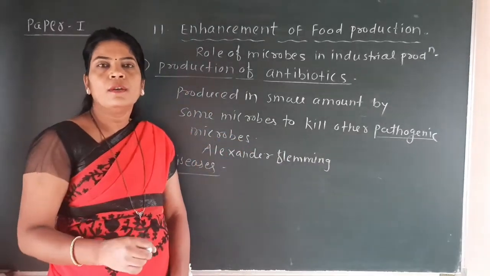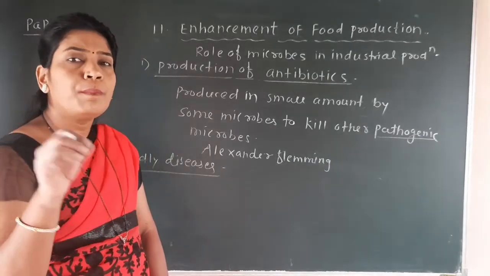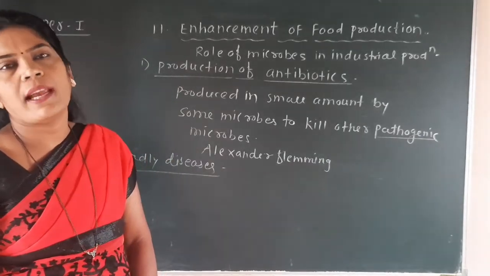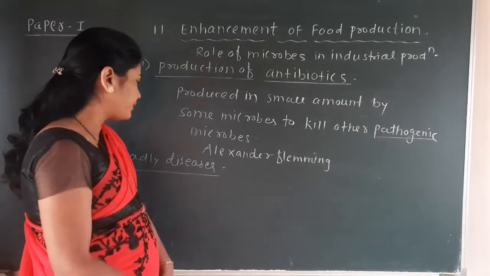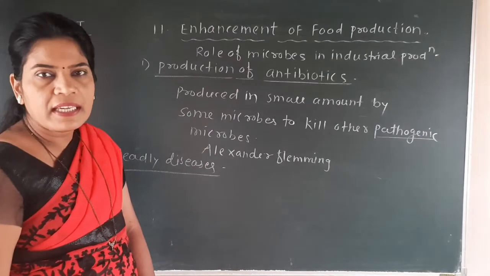There are some diseases included in the deadly diseases, and they are now completely cured with the help of antibiotics.